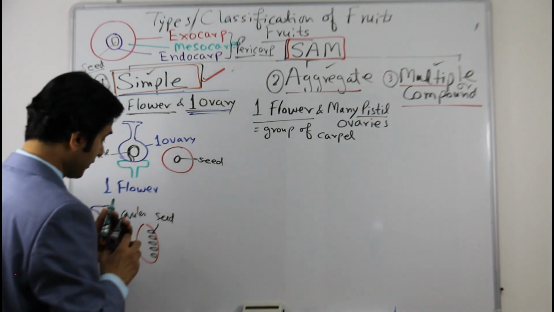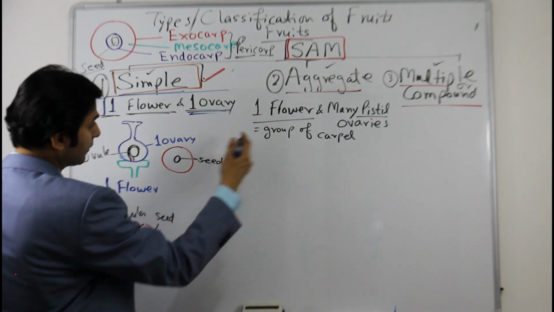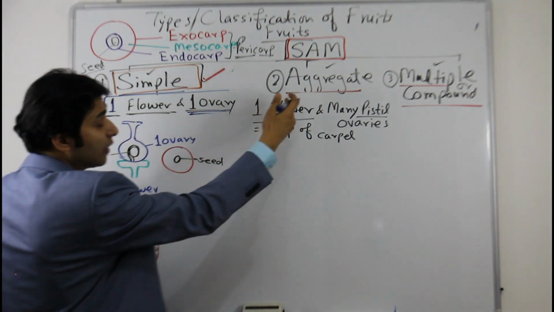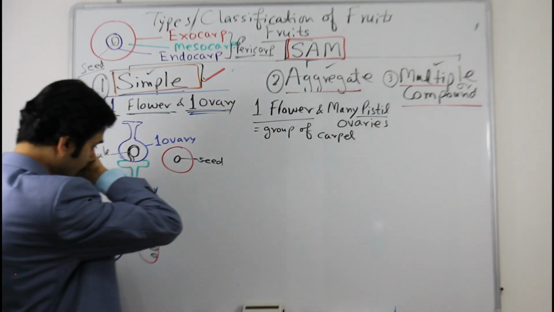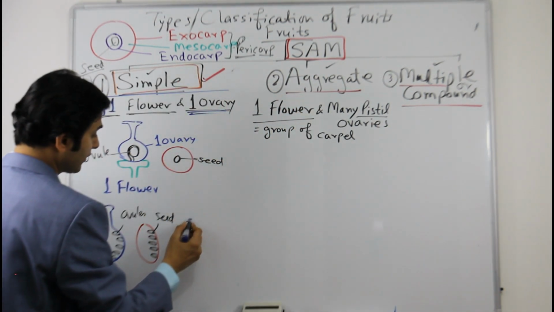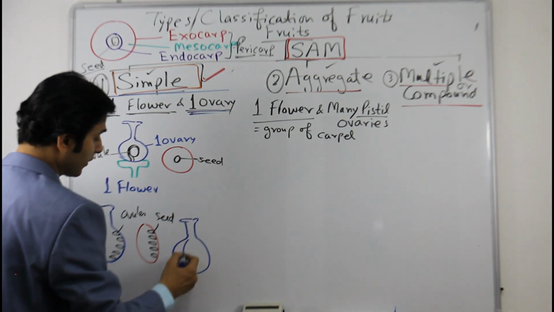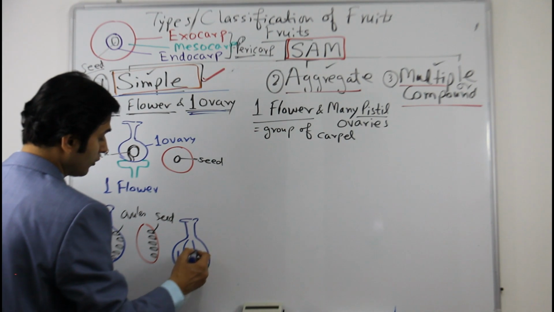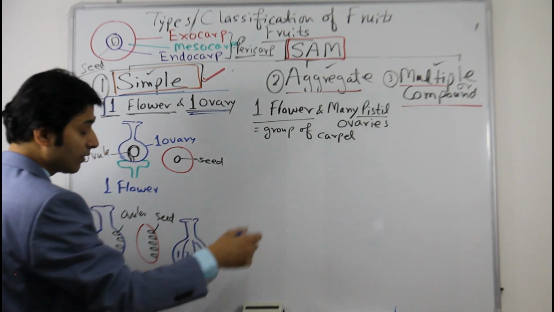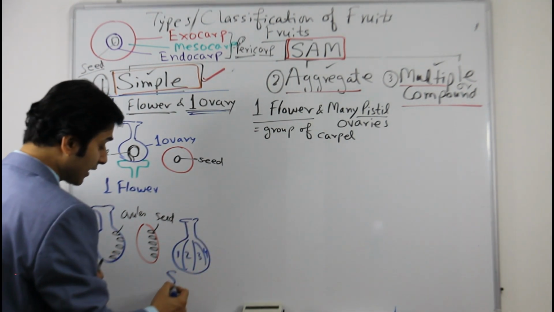And the third condition, I'll just revise it for you so that we can compare simple, aggregate and multiple fruit. The last one we discussed was the lemon, where the ovary is one but there are many carpels, 1, 2, 3, 4, multiple carpels, but these carpels are together.